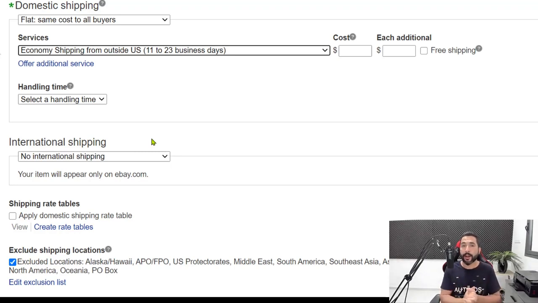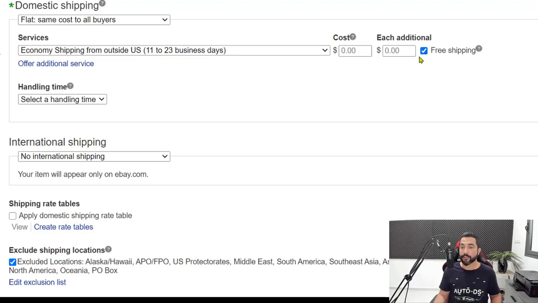And don't forget that AliExpress also ships from US warehouses and others that ship much faster, and the item location won't be coming out of China. So make sure that you have the right shipping policy for each product that you are adding from AliExpress. Products that are going to come from Chinese warehouses, this shipping policy is going to be mostly suitable for them. So we're going to choose, once again, economy shipping from outside the US, 11 to 23 business days.